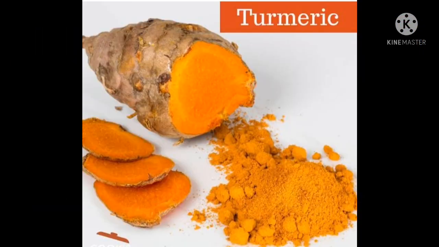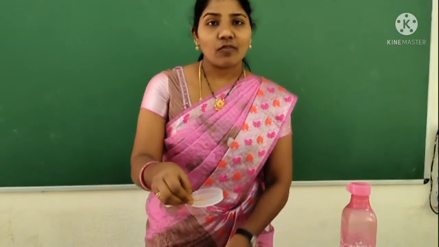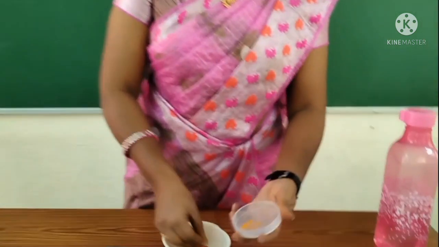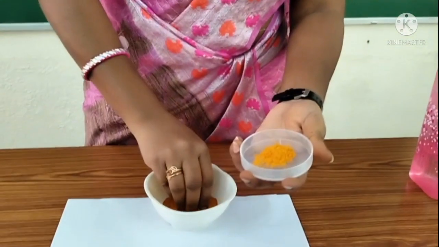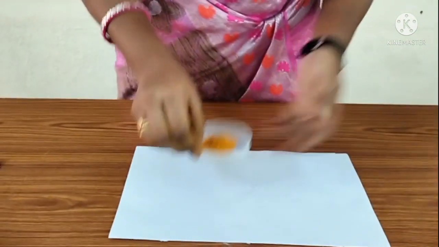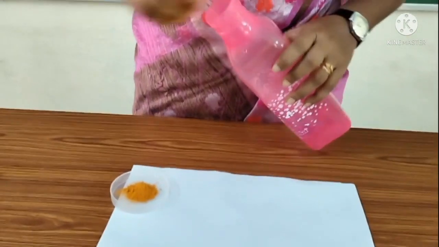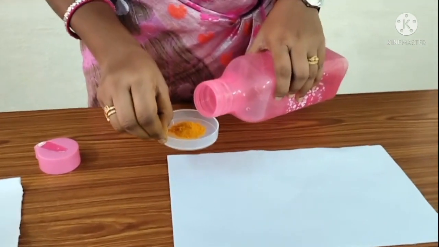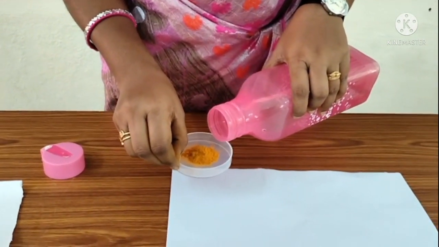Now let's learn about turmeric indicators by doing a simple activity. Take a watch glass and put a little bit of turmeric powder into that watch glass. Add some water.